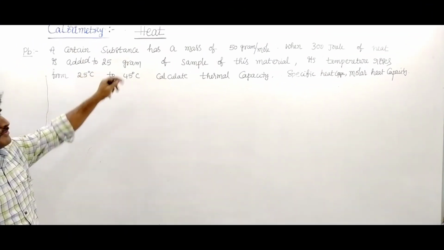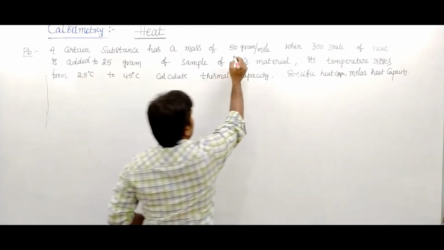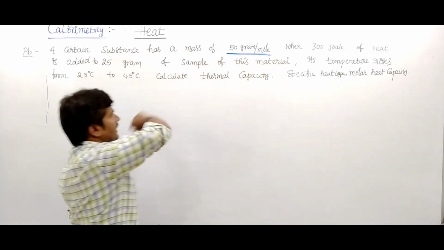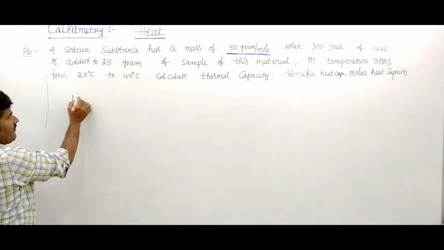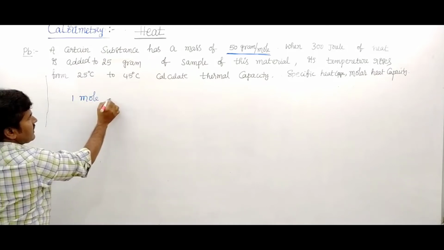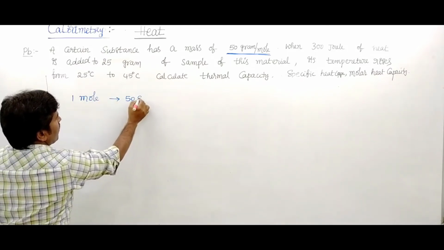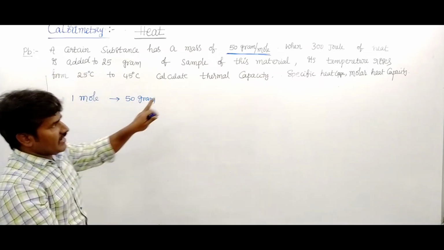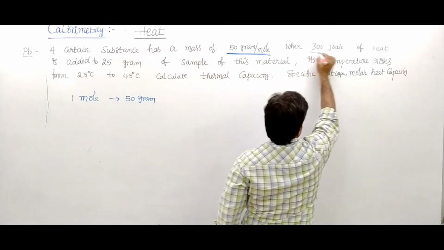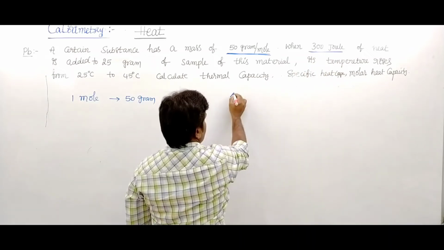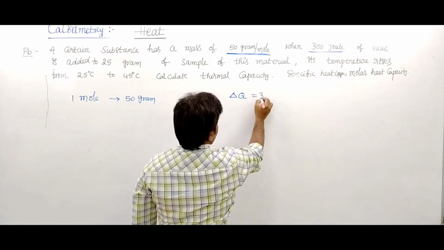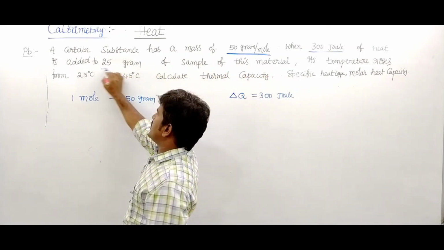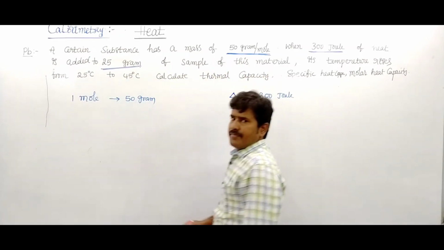Given a certain substance with a mass of 50 gram per mole, 1 mole equals 50 gram. When 300 joule of heat is given, delta Q is 300, and the mass of the substance is 25 gram.